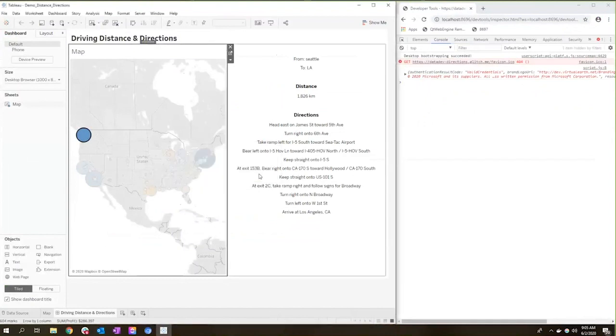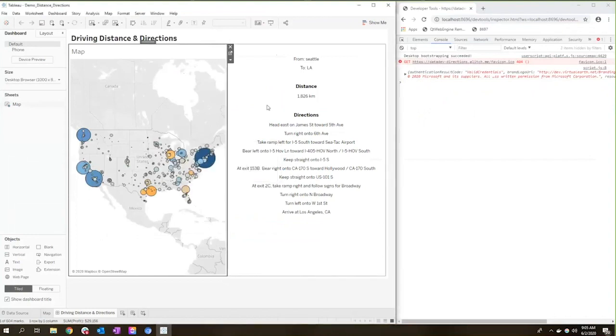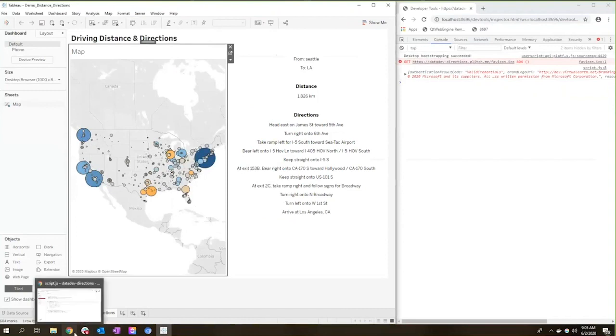Now the question is, well, what was clicked, right? So not only will we get an alert when things are clicked, we also will get an alert when things were deselected. So if I deselect, something was clicked. So we only want to make sure we're running our distance and directions function when we have 2 and exactly 2 cities selected. So let's see how we can do that in the code here.